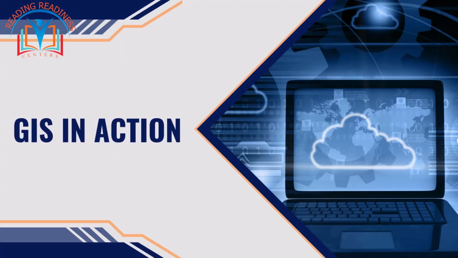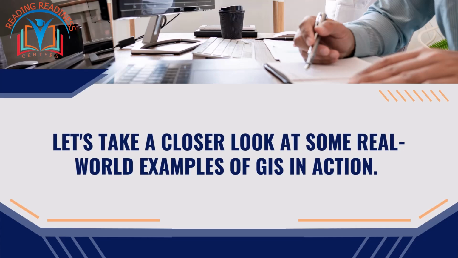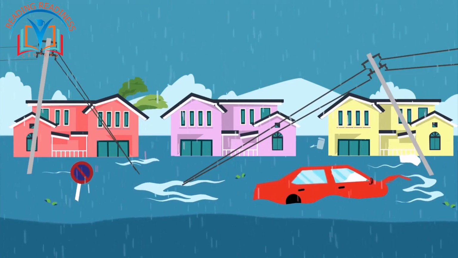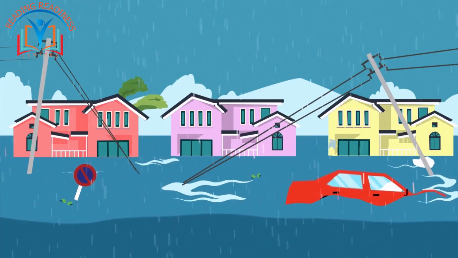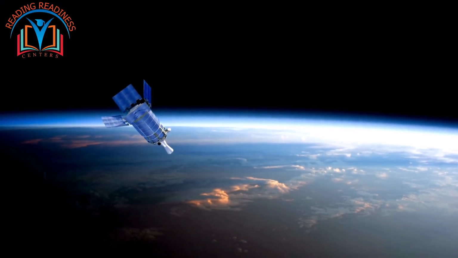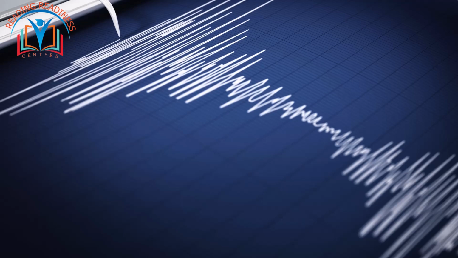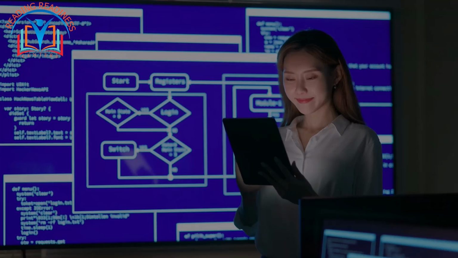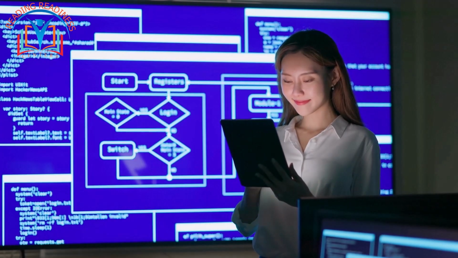GIS in action. Let's take a closer look at some real-world examples of GIS in action. One of the most dramatic applications of GIS is in the field of natural disaster management. By overlaying data from weather satellites, seismic sensors, and on-the-ground reports, GIS provides a comprehensive picture of the situation, enabling first responders to deploy resources more effectively and save lives.